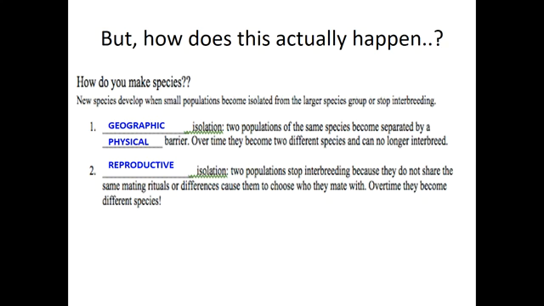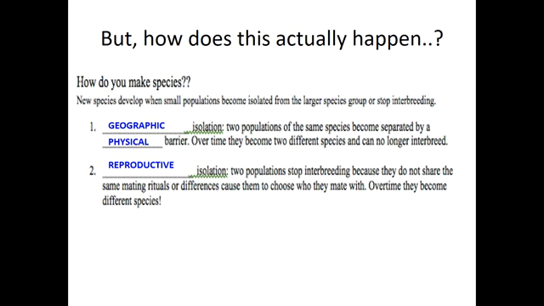In geographic isolation, this is when two populations of the same species become separated by a physical barrier. So, for example, an ocean or a canyon. Over time, they would become two completely different species and they would no longer interbreed, even if they were put into the same location. With reproductive isolation, those are two populations that stop interbreeding because they do not share the same mating rituals or differences that cause them to choose who they mate with. And over time, they'll become different species.